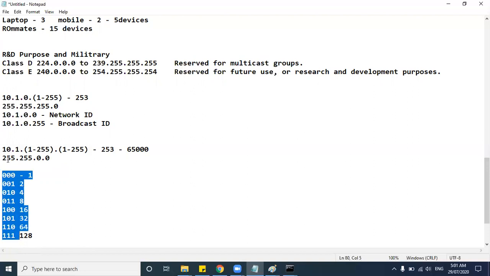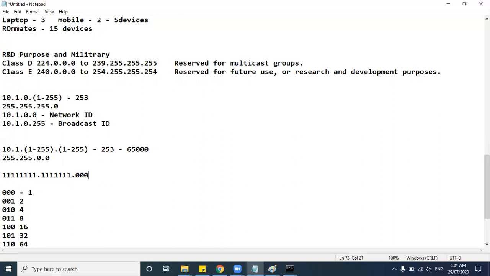So this is how the range works. Now say for example, 255.255.0.0 means, here it's 8-bit, right? So 1, 1, 1, 1, 1, 1, 1, 1 dot, and so on, and 0 means zeros. So this is how the binary address of your IPv4 address will look. In decimal, this would be your decimal address.